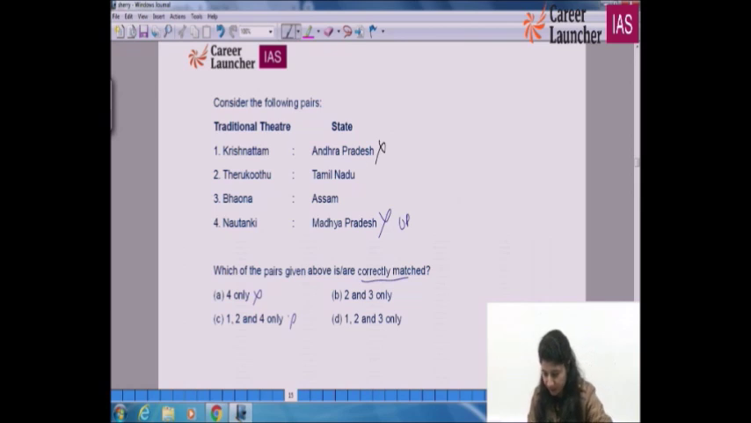So what can be the right option now? If the first is wrong and the fourth is wrong, B for Bombay is the only right option which has been left with us. So K for Krishnattam, K for Kerala, Therukuti, T, Tamil Nadu, Bhavana, they are traditional theatres. They are not dances and music, do not get confused into it. Theatres, performance, natak, art, right?